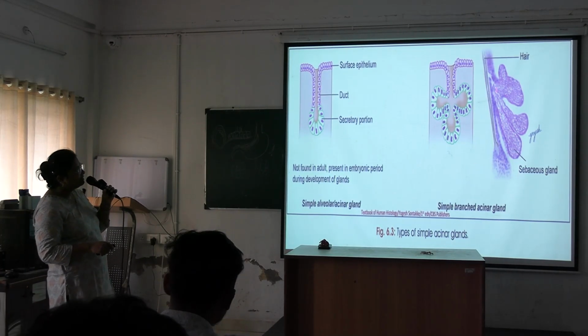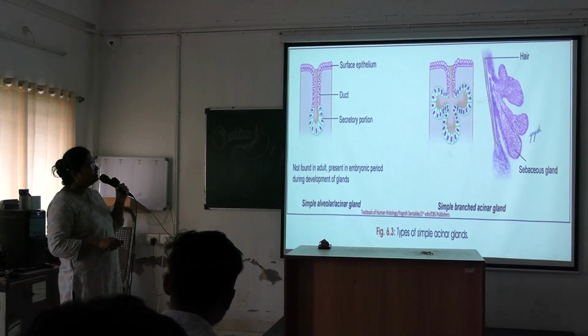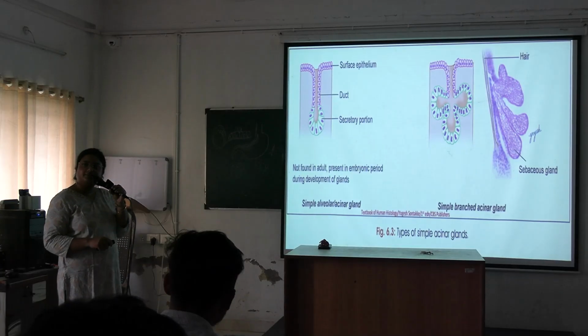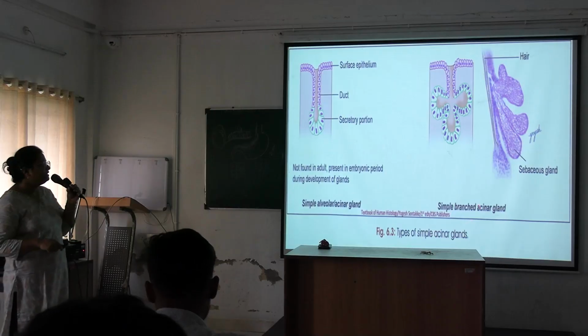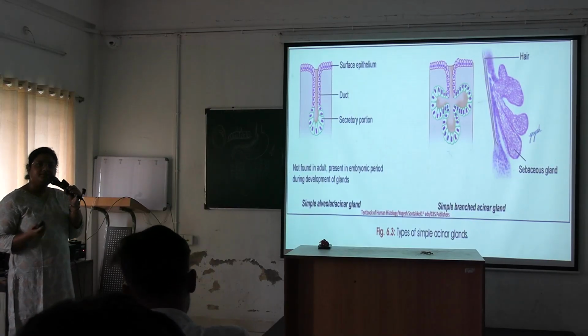An example is the sebaceous gland. See, this is one hair follicle. Here the sebum is secreted from this sebaceous gland. So remember the example: simple branched acinar, the example is the sebaceous gland.